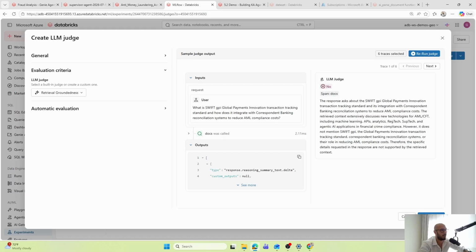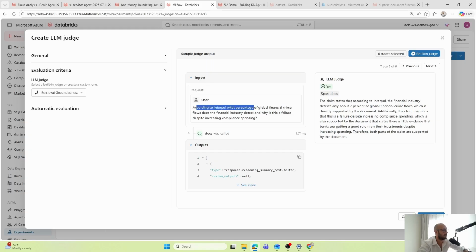So that's why it says here no. The response asks about Swift. The retrieved context extensively discusses new technologies. Therefore, the specific details requested in the response are not supported by the retrieved context. Let's check the next one. This one was relevant to Interpol.